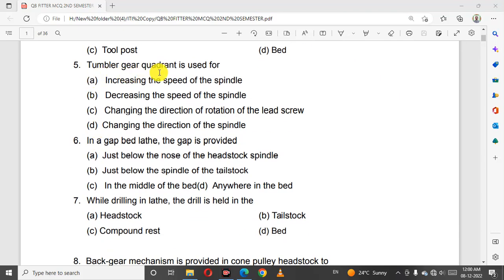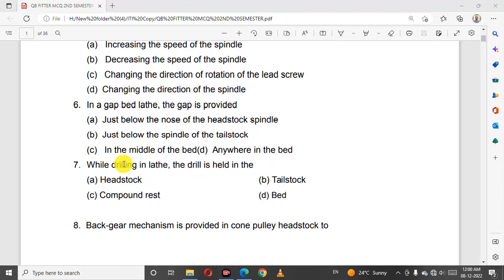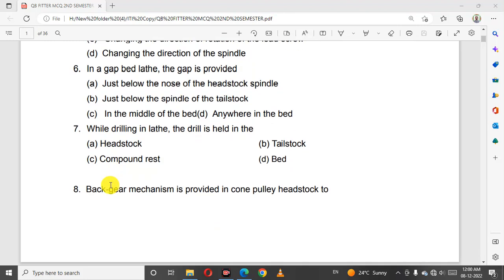Tumbler gear quadrant is used for changing the direction of rotation of the lead screw. In a gap bed lathe, the gap is provided just below the nose of a head spindle. While drilling in lathe, the drill is held on tailstock.